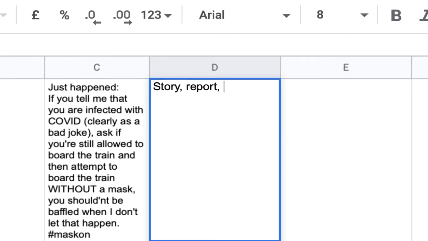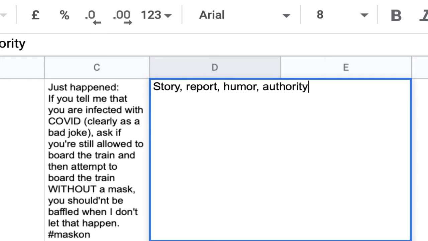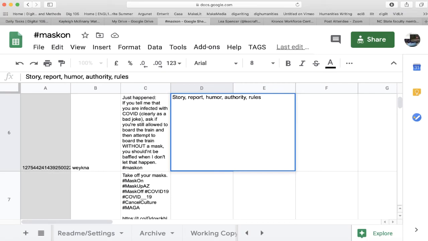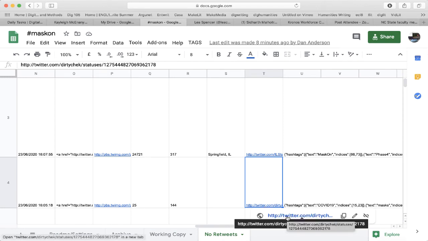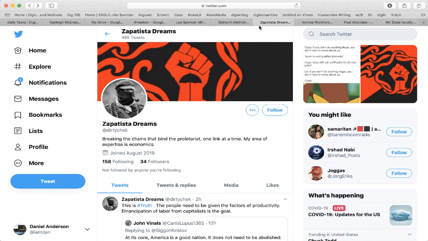Or maybe at some point I discover that incidents are being kept track of, or people are sharing incidents. And there's a little bit of a humor item in here. It says someone's offering this as a bad joke, but we might want to tag that, and eventually rules and authority. So you really just have a lot of brainstorming going on, and eventually you may have to track down, again, more information about the poster. And we can see that this poster seems to be kind of a left-leaning person.